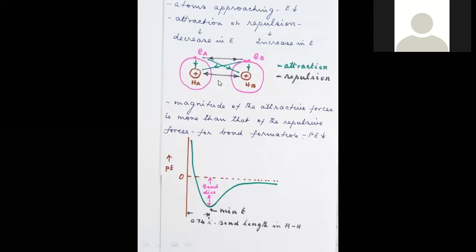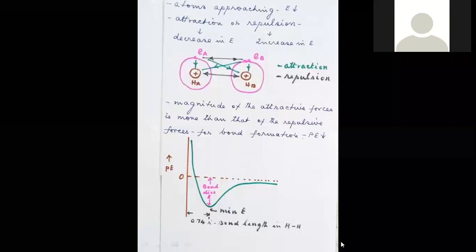At the same time, repulsive forces also exist: the repulsion between the like-charged nuclei, and also the repulsion between electron clouds. So what happens? When the atoms are far away, attraction predominates.